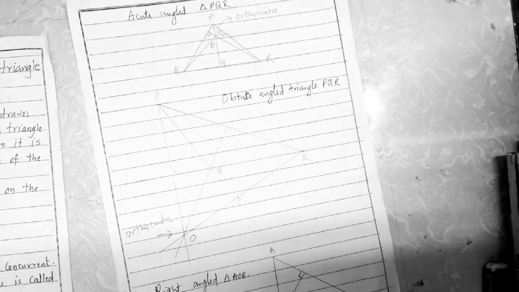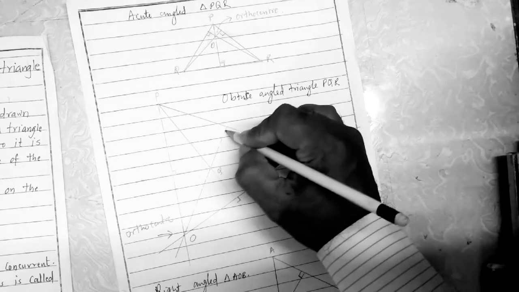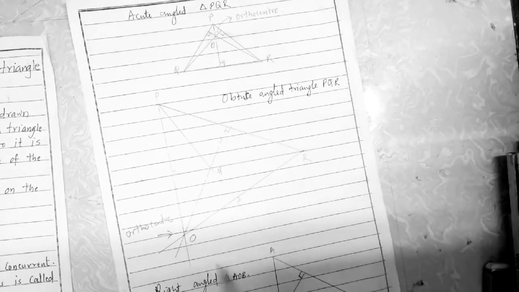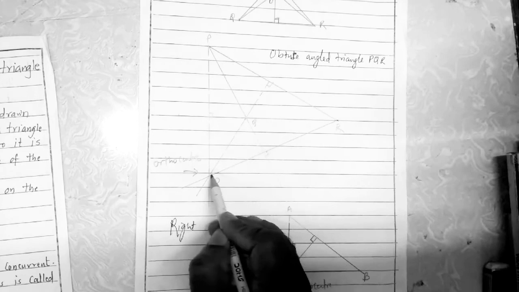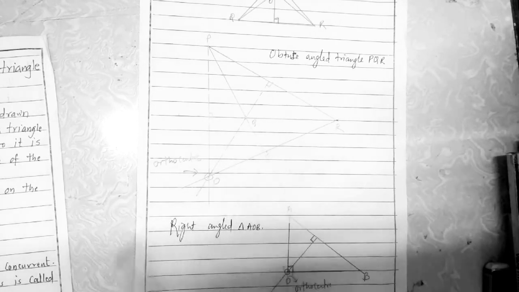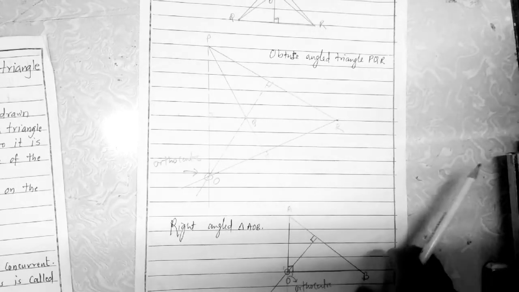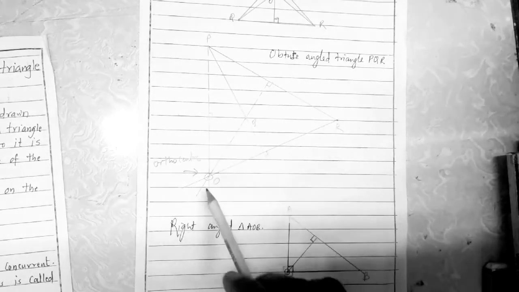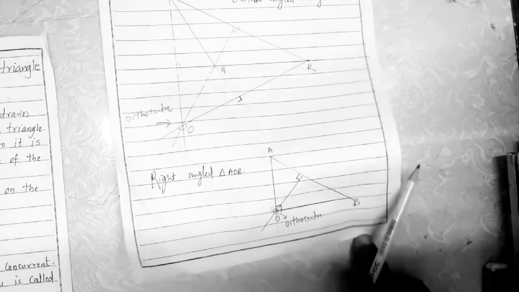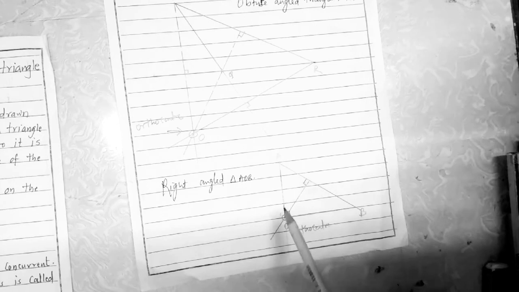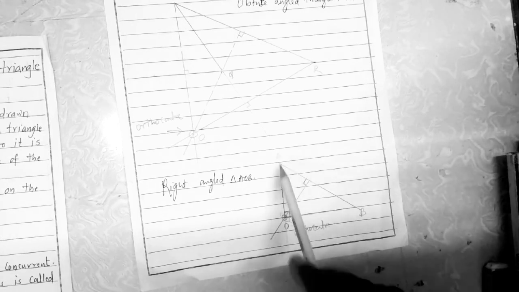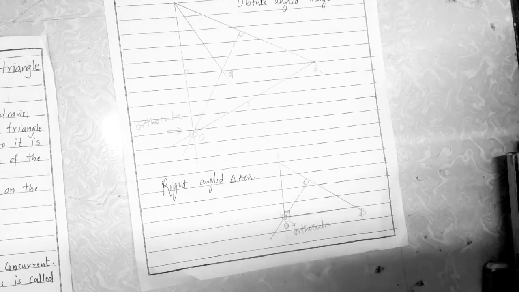These are all perpendicular lines, and the point of concurrence of all three lines is called the orthocenter. And at last, a right angle triangle AOB, where all three altitudes meet at point O, that is called the orthocenter.